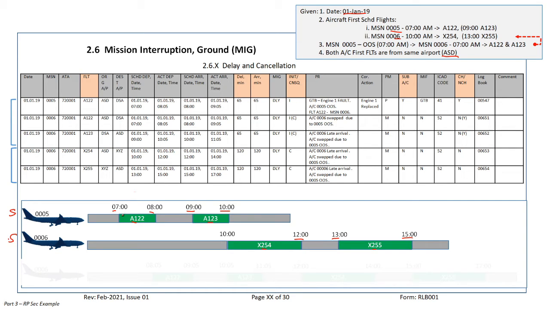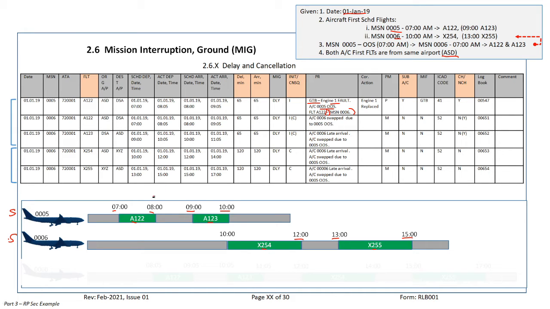But when 05 was heading to the runway for takeoff, 7 o'clock, we had some engine problem. Engine 1 fault. We have a ground turnback. And our operation team decides that 05 is out of service now, and decides to use, instead of 05, a substitute aircraft for flight numbers 122 and 123, which is 06.